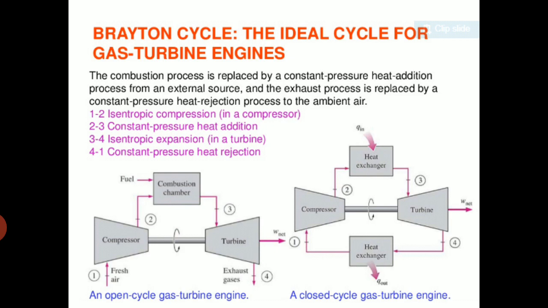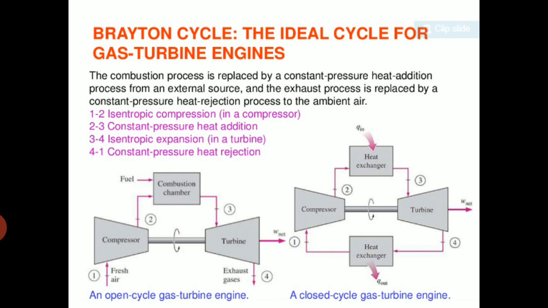Here it is a good example of an external combustion engine. Combustion takes place in the combustion chamber. The hot gases enter the turbine. Then the turbine blades are impacted by the hot gases coming out of the combustion chamber. The blades rotate. Blades are fixed on the rotor.